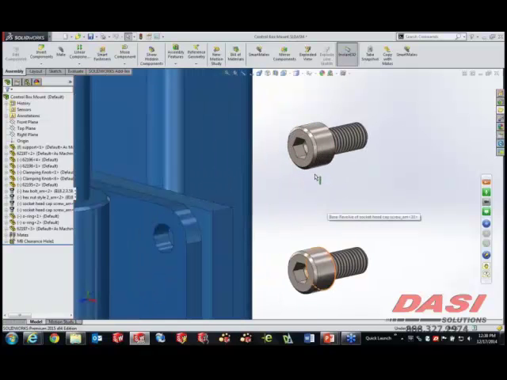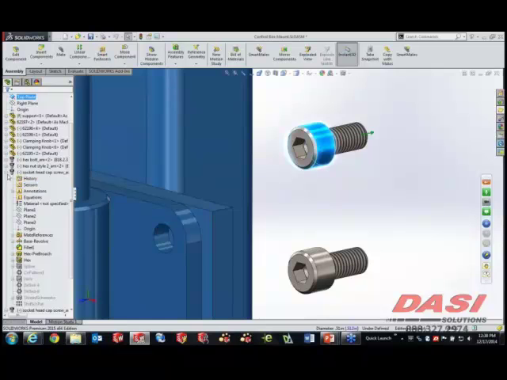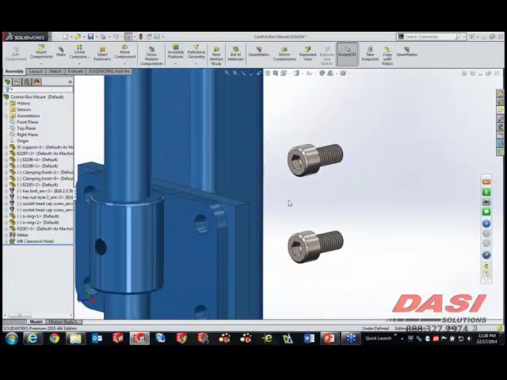We can also use the Profile Center Mate for fasteners. Now these fasteners are completely underdefined. They have no mates whatsoever. I want to be very clear on that.